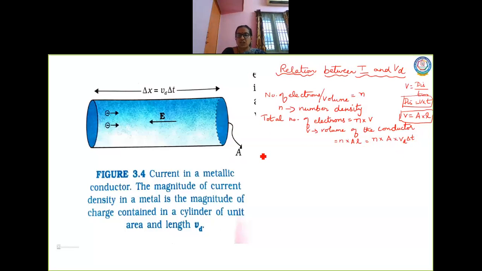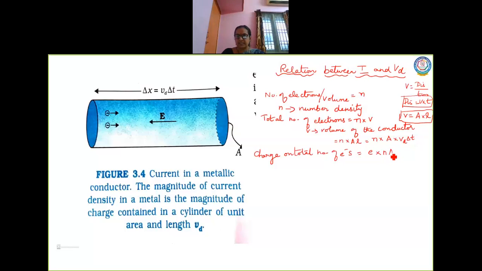So what is the charge? Let me write the charge on the total number of electrons. The charge is the charge of an electron into the total number of electrons.